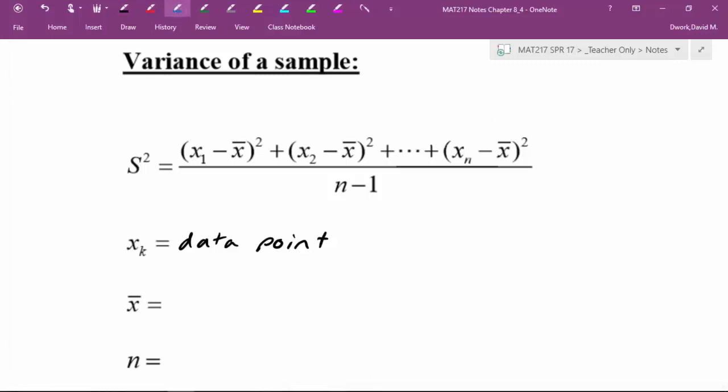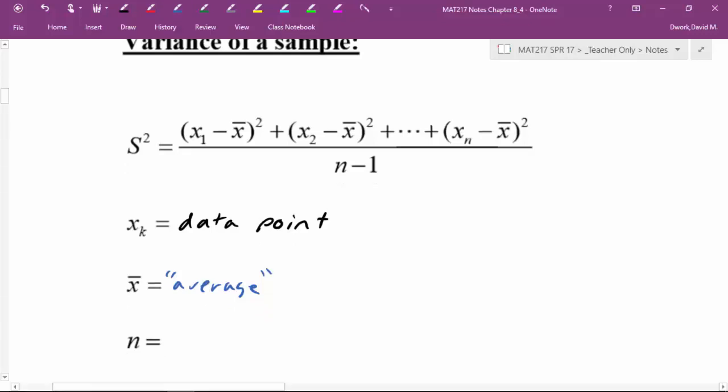X bar is the average. Now remember, I'm going to use the word average in quotations, because that does not mean mean. It can mean mean. Mean is acceptable, that is a version of average. But what we're saying is any appropriate version of average. So it could be mean, it could be median, it could be expected value. It could be any kind of average. N is the number of people, or let's call it data points.